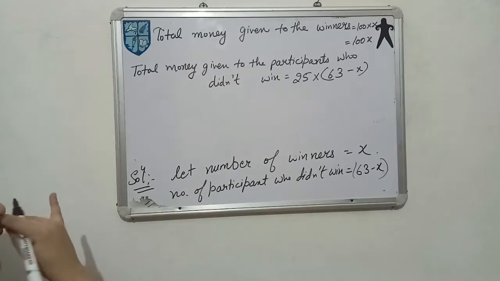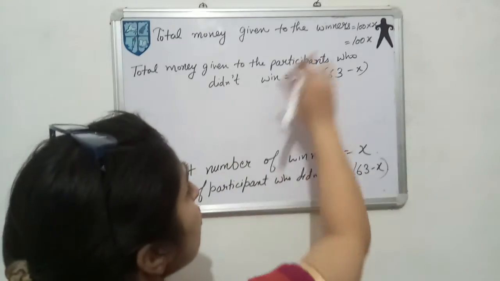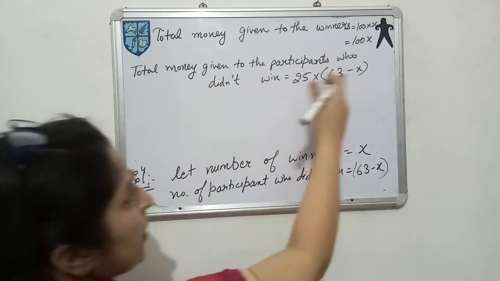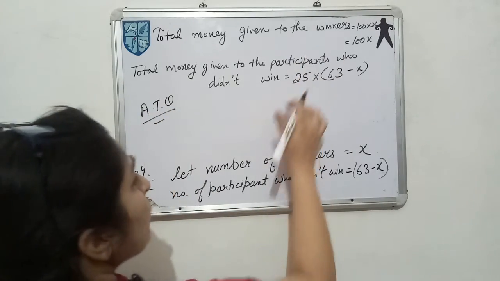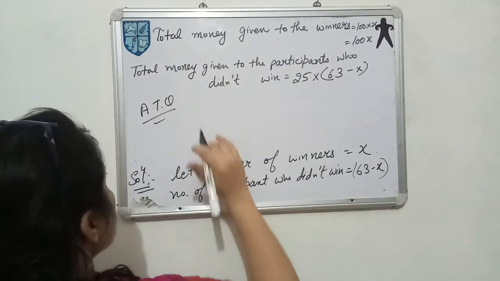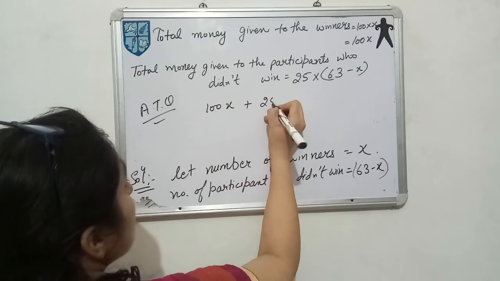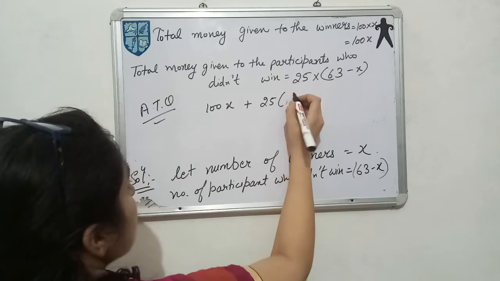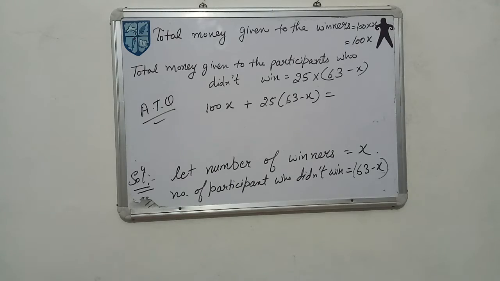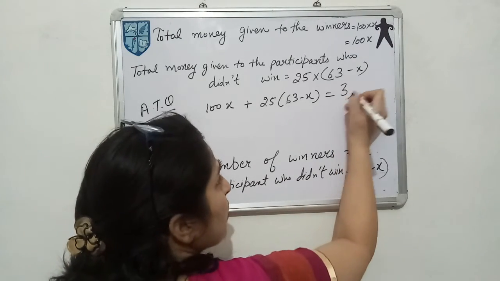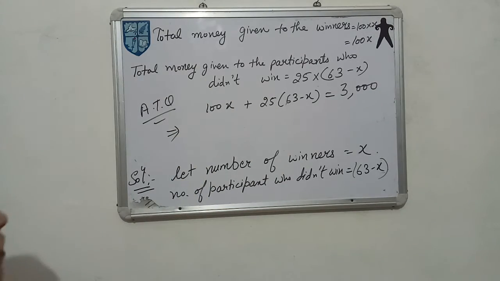So at the end we know the total cash they have distributed: the money distributed to the winners plus the money distributed to the participants who didn't win. So according to the question, if you add, you get the total cash distributed. We write here, according to the question, 100X plus this money, 25 into 63 minus X, and this is also given to you. It is an amount of 3,000 because they have distributed ₹3,000. Now we will solve this equation to get the value of X.